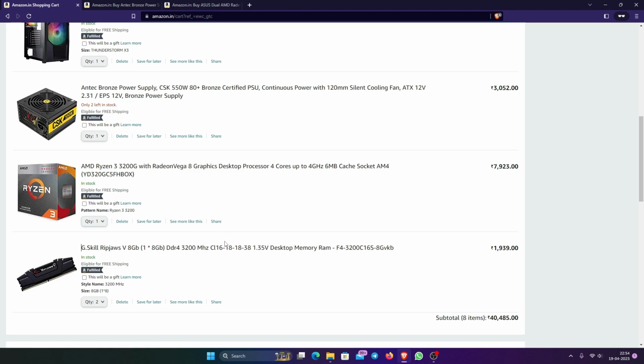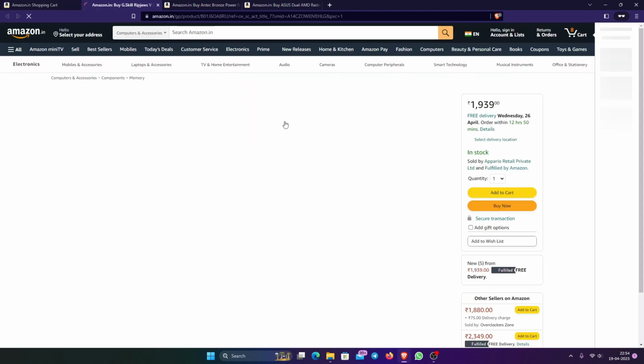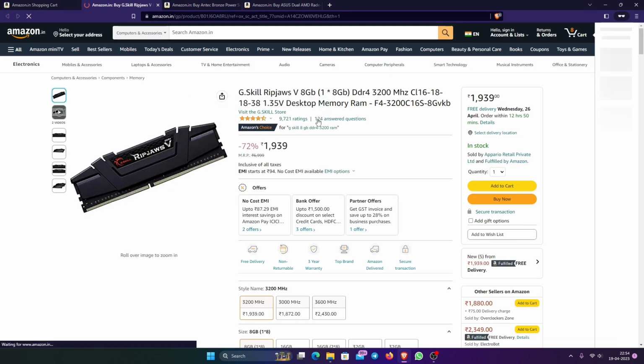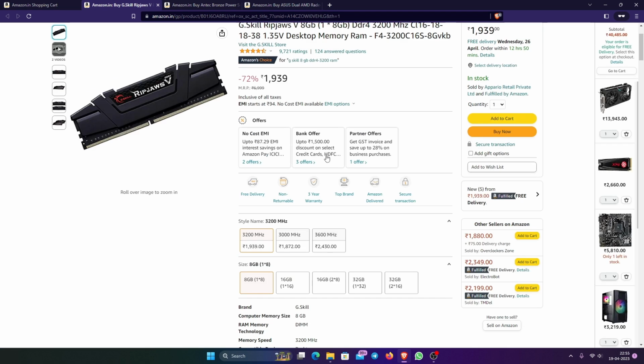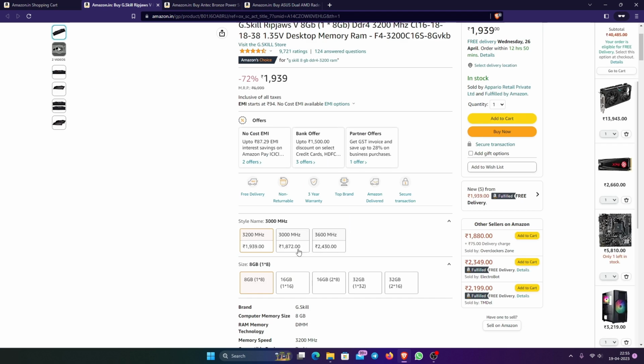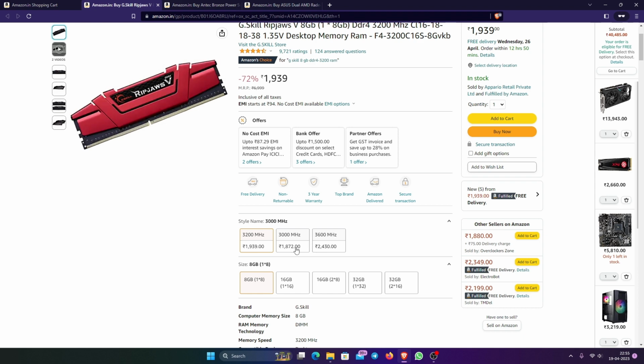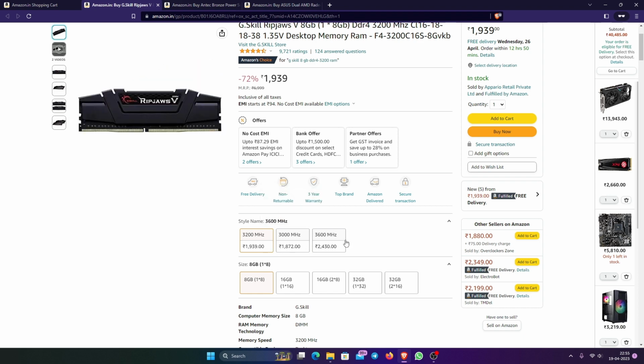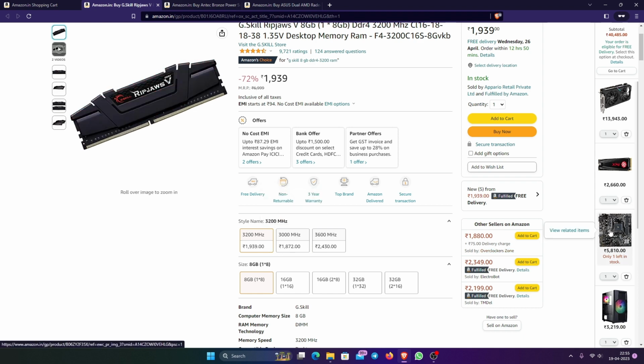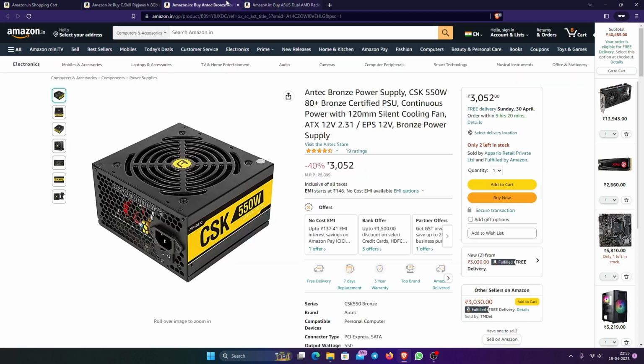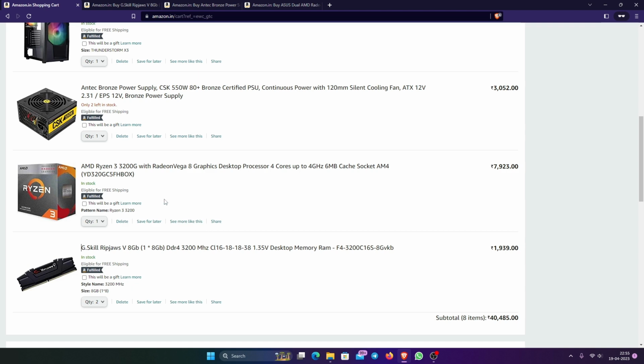So let's check this out first. How many? Yeah, that is a lot. You can even go for this one also, because the motherboard will support up to 2000-something megahertz. Okay, moving on.